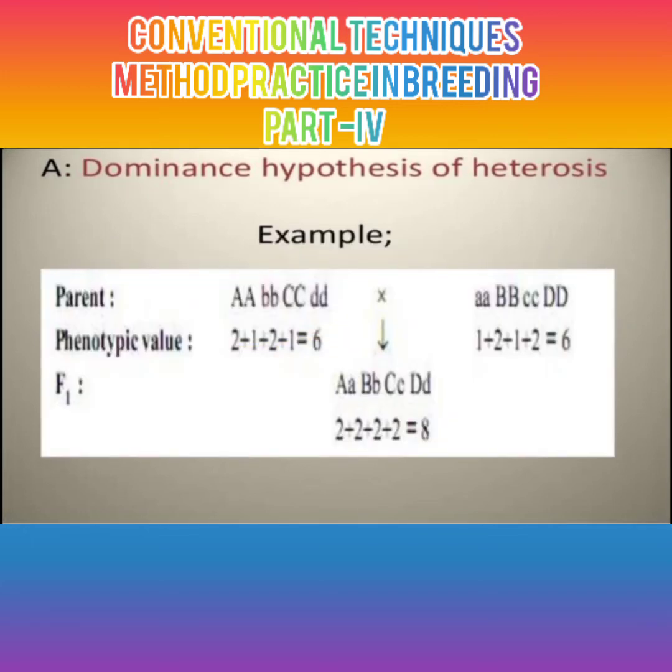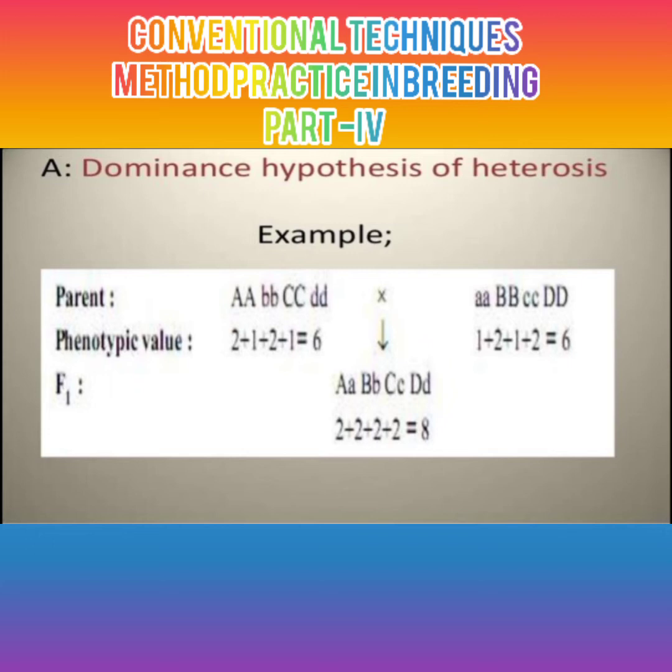Let's see, there are two types of genotypes. First, capital A, small bb, capital CC, small dd. Second, small a, capital BB, small cc, capital DD. That is one example. One parent has two dominant genes, and the other parent has two dominant genes. When they are crossed,